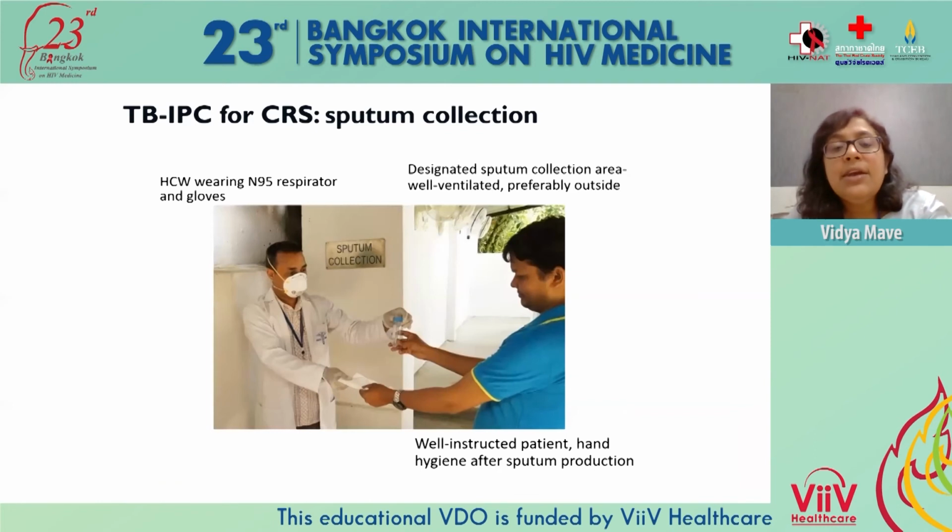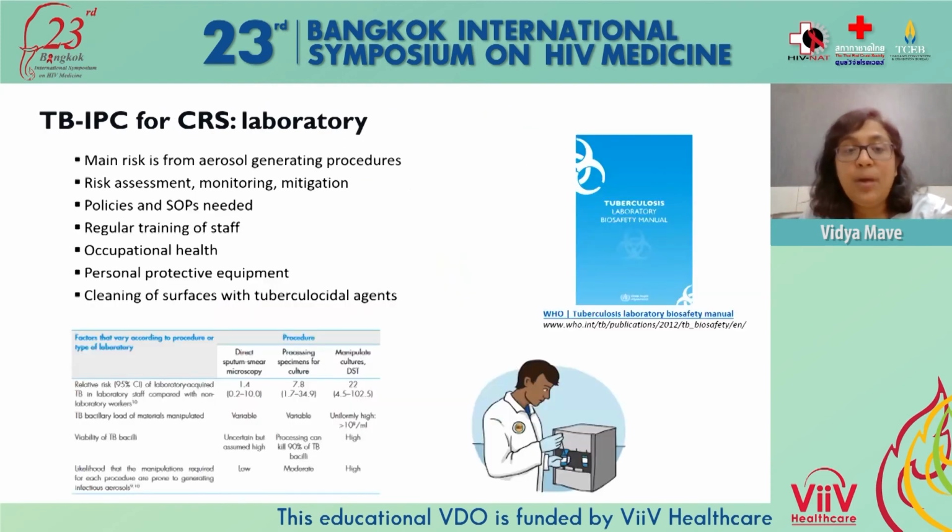We also have a separate sputum collection area for TB patients where the healthcare workers must wear an N95 mask. It has to be a well-ventilated area, and the healthcare personnel or research staff provide instruction to the participant on how to follow hand hygiene and so on.